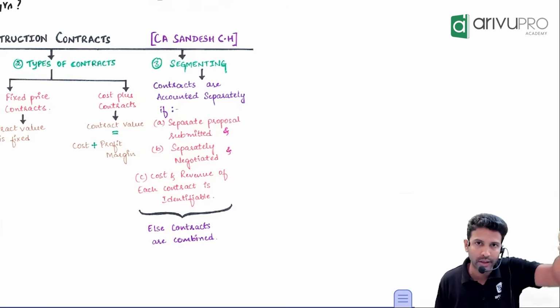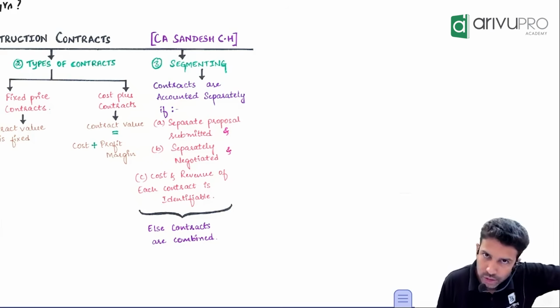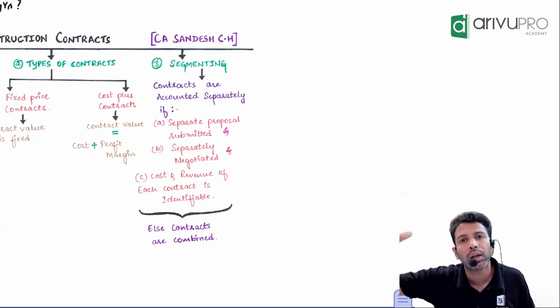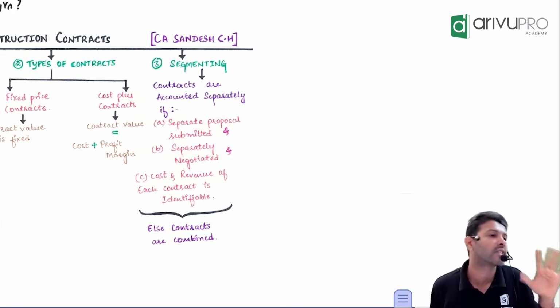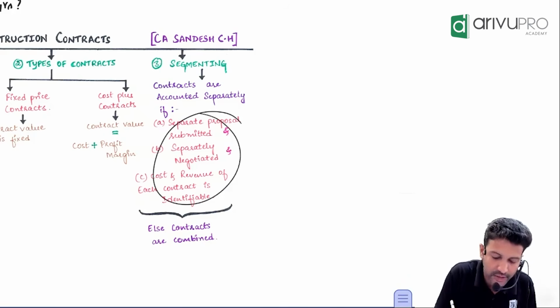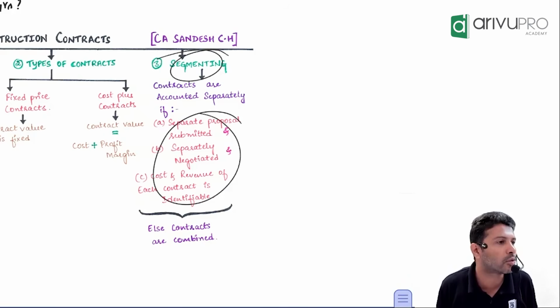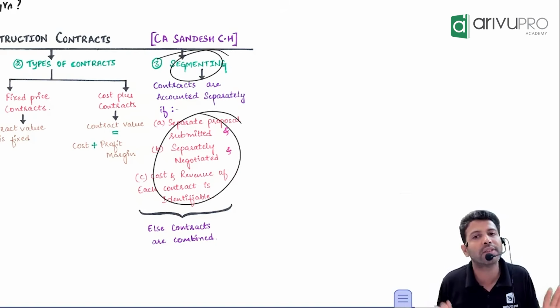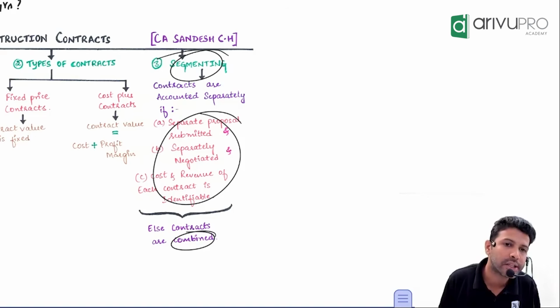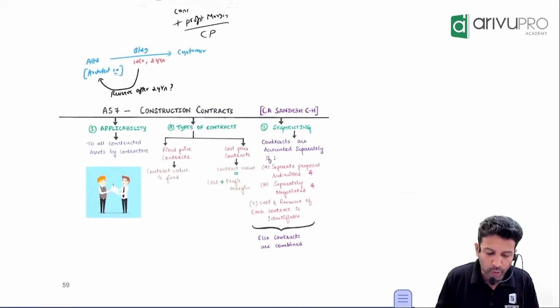Contract 1's revenue and cost you should be able to find out separately. Contract 2's revenue and cost you should be able to find separately. If all 3 are satisfied, then you will segment. Segment means what? If any of these conditions fails, then you will do what? Combine. That's all it is. Okay? Can I move forward?